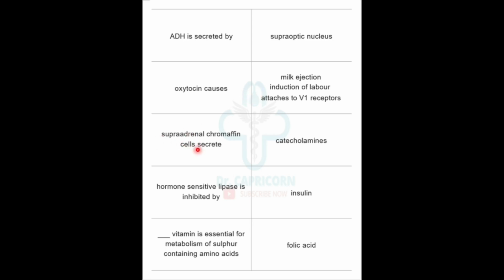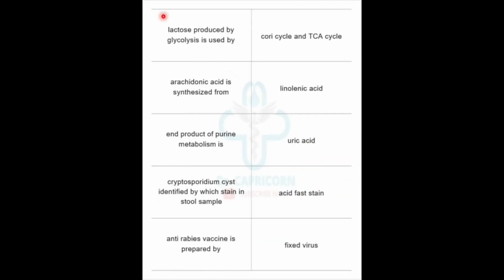Suprarenal chromaffin cells secrete catecholamines. Hormone sensitive lipase is inhibited by insulin. Dash vitamin is essential for metabolism of sulfur containing amino acid. Folic acid is essential for metabolism of sulfur containing amino acids. Lactate produced by glycolysis is used by Cori cycle and TCA cycle. Arachidonic acid is synthesized from linoleic acid, and product of purine metabolism is uric acid.